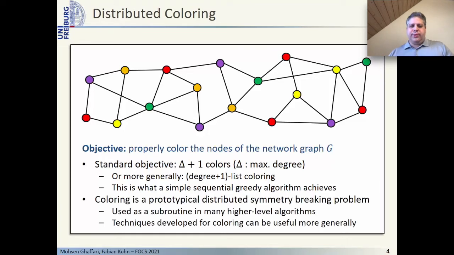I don't want to say much about why we should care about distributed coloring. Let me just mention that it is a simple but prototypical problem to study distributed symmetry breaking in graphs. Coloring is also used as a subroutine in many higher level algorithms, and techniques developed in the context of distributed coloring often also find applications in other distributed or parallel graph algorithms.